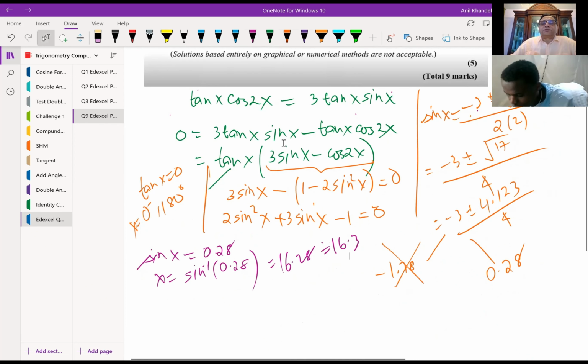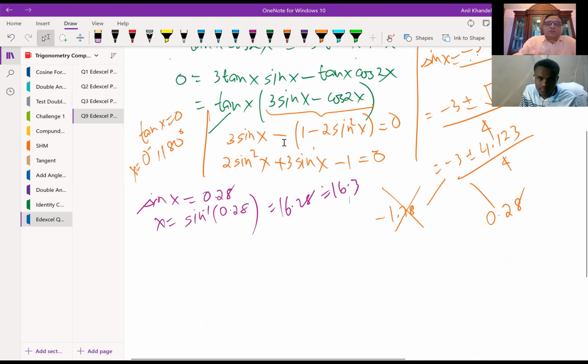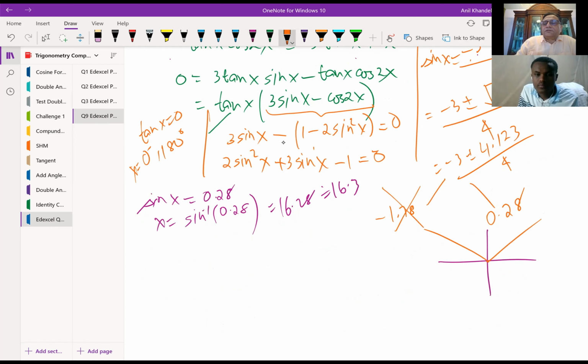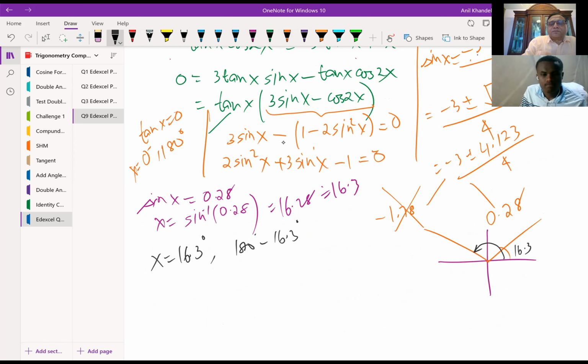And the domain is up to 360, right? So this is positive in quadrant 1 and in quadrant 3, right? So we know this angle, which is 16.3. So the other angle is how much? 180 minus 16.3.